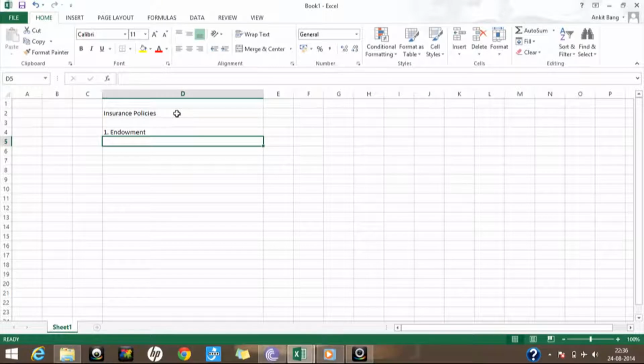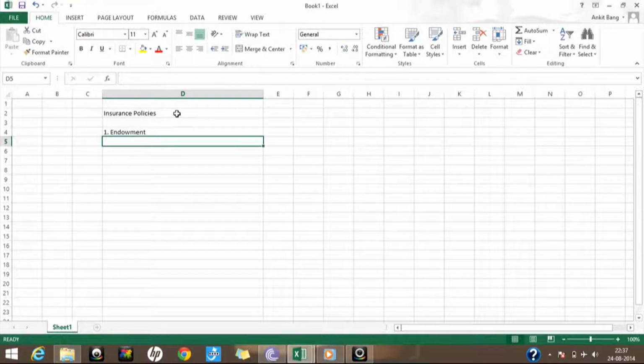One important thing about endowment policies is that when the duration of the endowment policy ends, suppose as per my example, at the 31st year you get a lump sum amount.